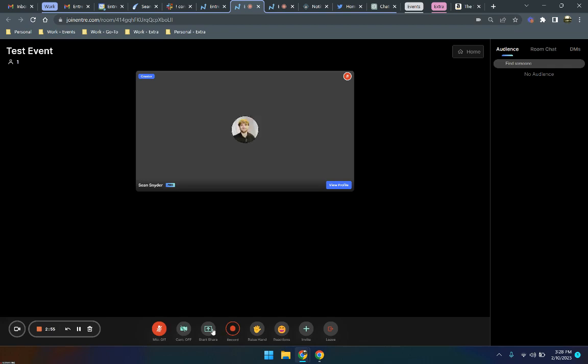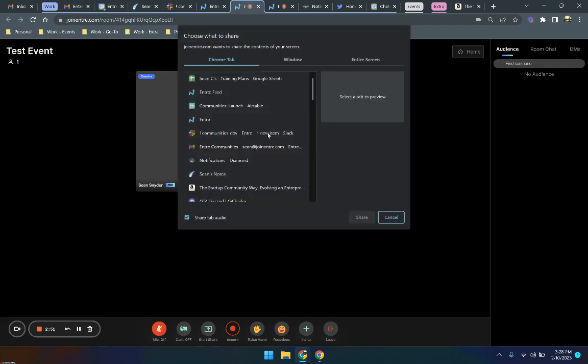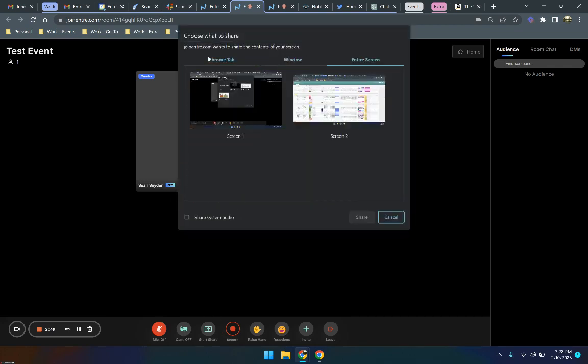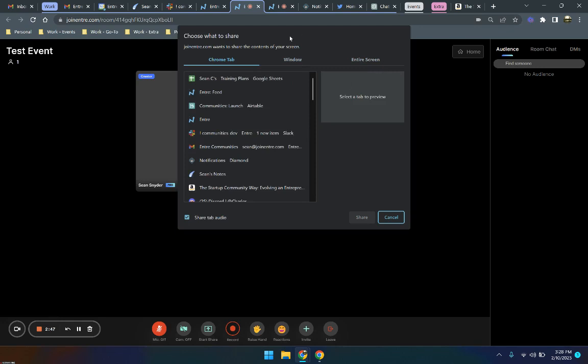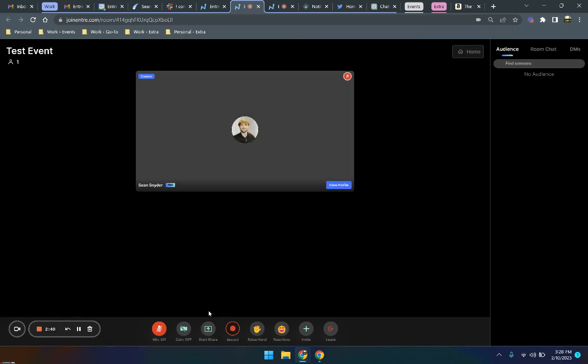Anybody who's on stage does have the ability to share their screen by simply clicking start share. They can select the window, the screen, or the Chrome tab that they want. And if they are sharing a presentation or something, they're going to want to click the check to make sure that they're sharing audio, if there's audio involved in the presentation. And then, as a pro feature, you will be able to record events and stuff.